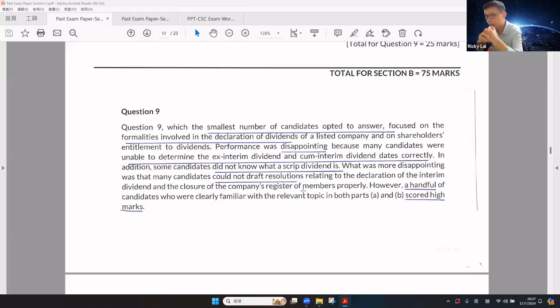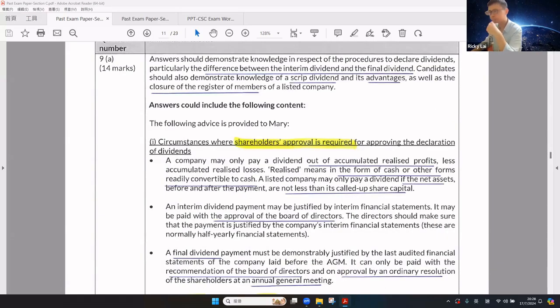Performance was disappointing, because they are unable to determine the interim dividend day and dividend day. And some students did not know what a scrip dividend is. So it is very disappointing that they cannot draft a resolution regarding the declaration of the interim dividend and book closure. However, some students who were familiar with the relevant topic scored very high marks. Very interesting comment on that. Very extreme result. Some students have a very high mark, but some of them have a very low mark.